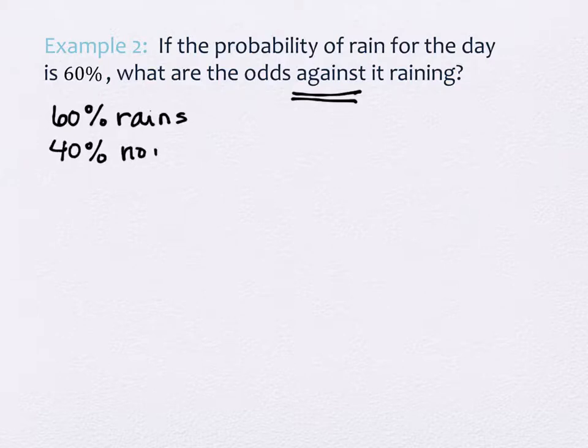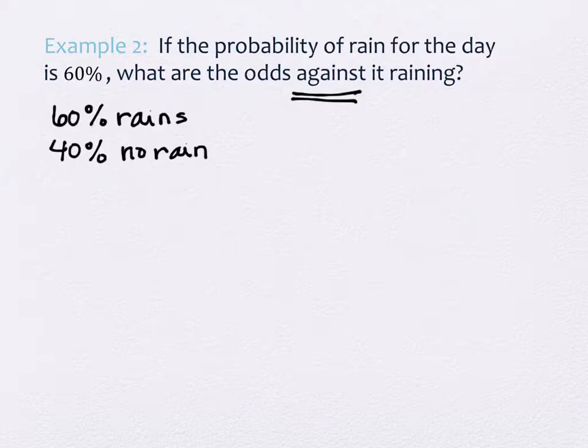Right, 40% chance of no rain. Okay. So when we're looking for odds of something happening, like odds for an event, we want the event that we want to occur to be on the numerator and the event that we're not wanting to occur on the denominator. But it flips it upside down when it's odds against. The odds against the event happening means the event's not going to happen on top.